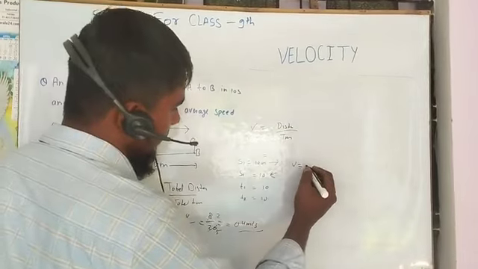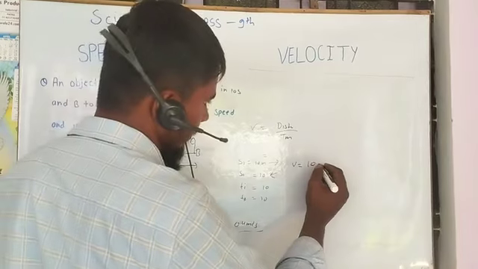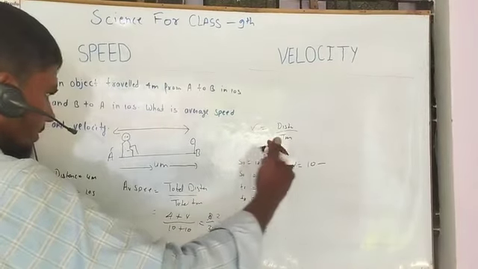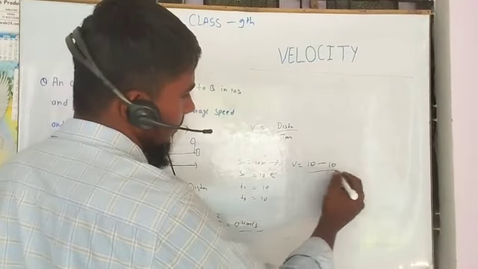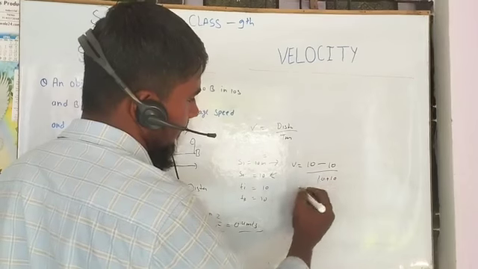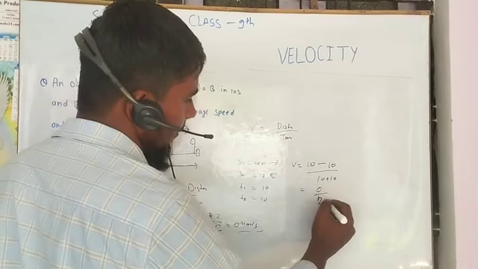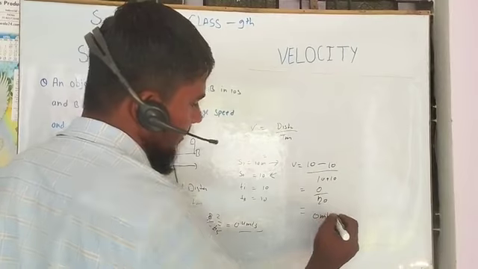The first displacement is 4 and the second displacement is in the opposite direction to the initial point, so we put a minus, and the time is 10 plus 10. So this will be 0 upon 20, which means velocity is equal to 0 meters per second.